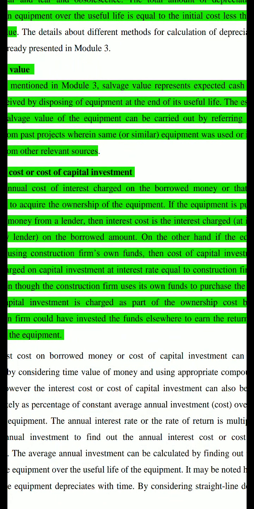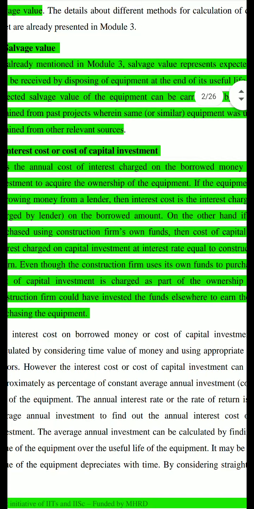That means instead of buying this equipment, if you had put that money in a bank, or lent the money to somebody, whatever interest you could have got is the cost of capital investment which you are losing now. You are not getting that interest. So that is considered as the cost of capital.